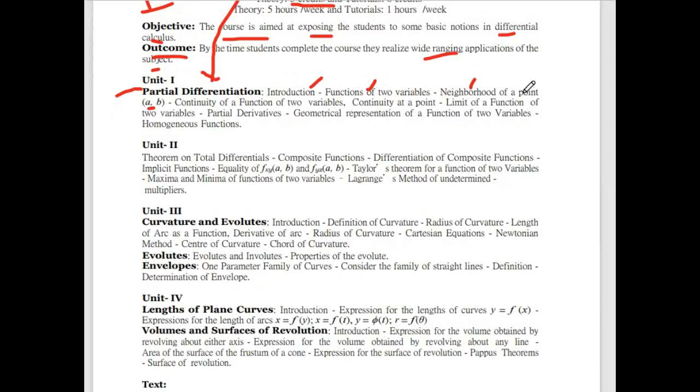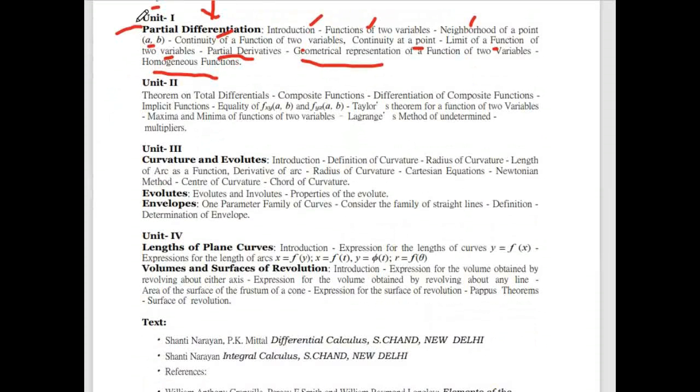First of all, function of two variables, neighborhood of a point (a, b), and then continuity of a function of two variables, and continuity at a point, a particular point. Then limit of a function of two variables. After completing the different concepts on function, we study partial derivatives, geometrical representation of a function of two variables, and then homogeneous function. This is the first unit, on partial differentiation.